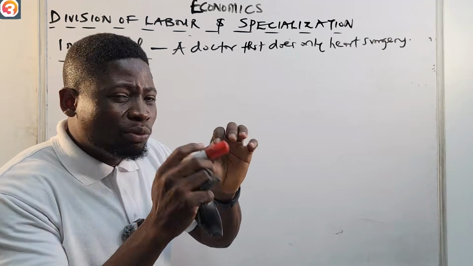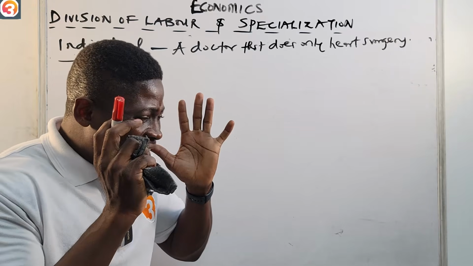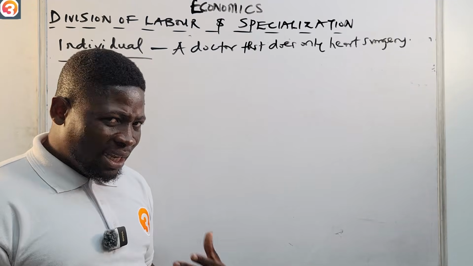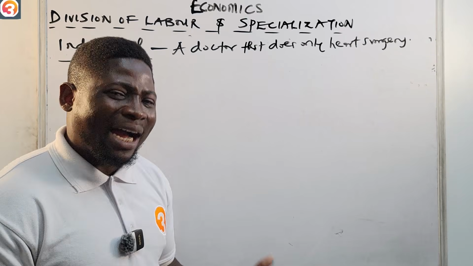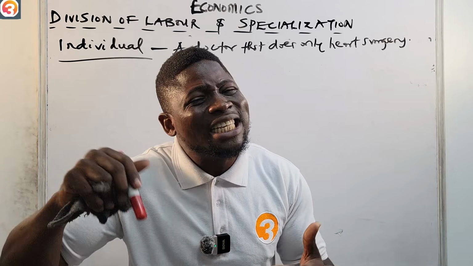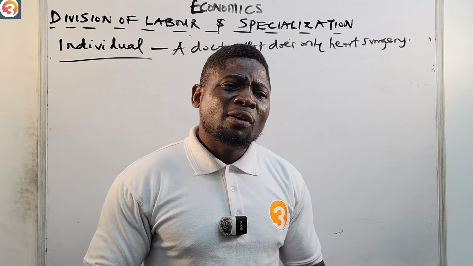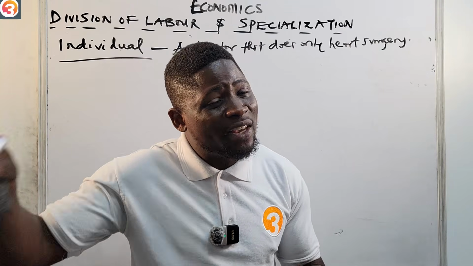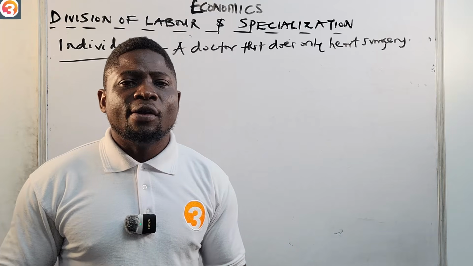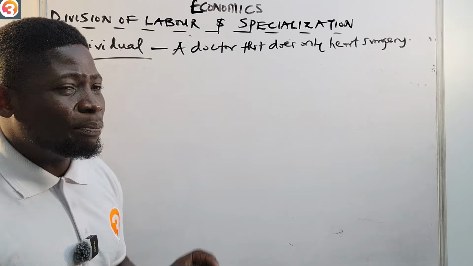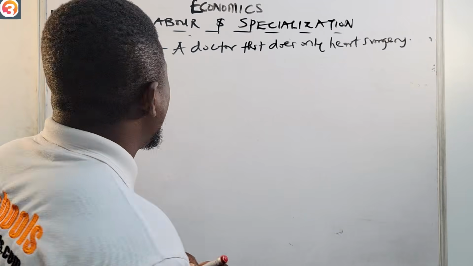When somebody has an issue with the heart, call my name. But if it comes to any other part, it's not as if I don't have any idea, but I am not a specialist in it. Before you can be called a specialist, you have gathered years of experience in that particular field. So that is called individual specialization, for example a doctor that focuses on heart surgery.